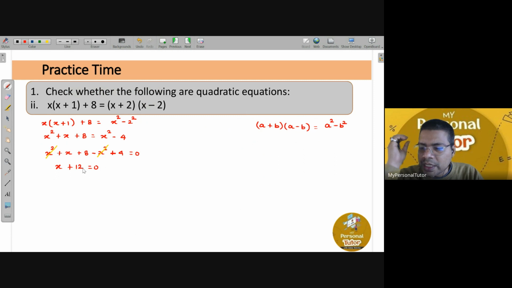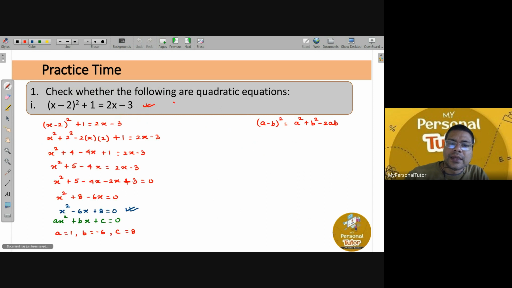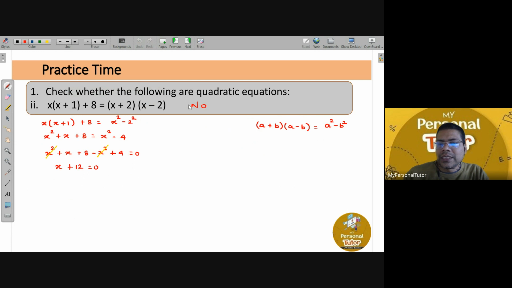Very good. Do you understand, Arohi? It is not a quadratic equation. All right, good. So the answer is no. In the first one, the answer was yes. All right. Any doubts in these two questions? Any formula doubt? Anybody? Very good.